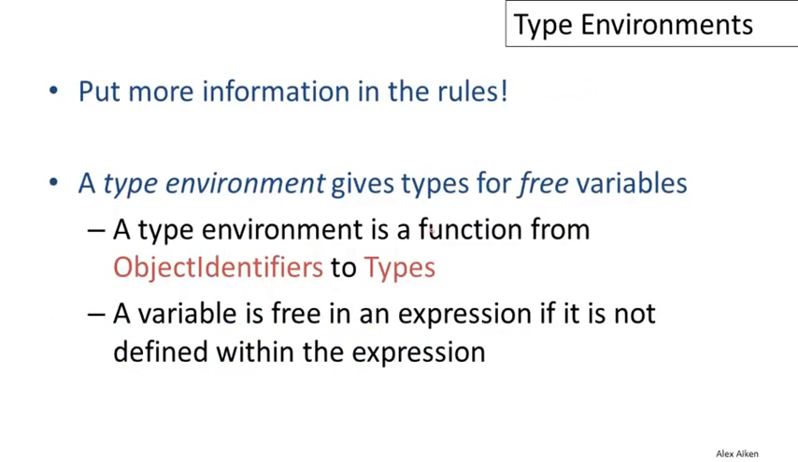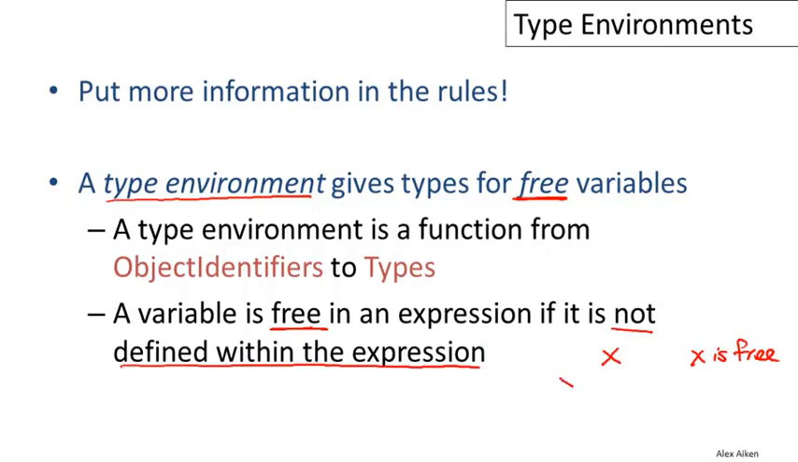So the solution to this problem is just to put more information in the rules, and that's what we're going to do. A type environment gives types for free variables. So what is a free variable? A variable is free in an expression if it is not defined within that expression. For example, in the expression x, x is free. In the expression x plus y, this expression uses both x and y, and there's no definition of either x or y in that expression, so x and y are free in that expression.